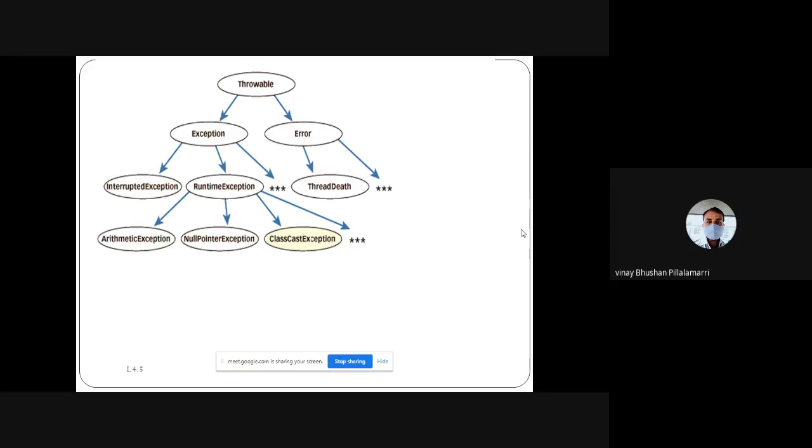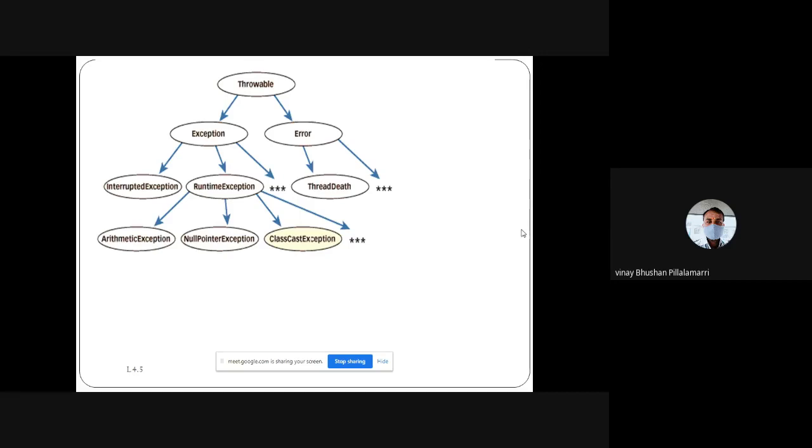The full flow structure is very big, but as this is a basic part, we are only showing a little bit of the concepts. That is Throwable. On the left side is Exception, and on the right side we have Error. From Exception we have InterruptedException, RuntimeException, and compile time exceptions. Many subclasses exist for them. The subclasses of Runtime that I have defined here are ArithmeticException, NullPointerException, and ClassNotFoundException.